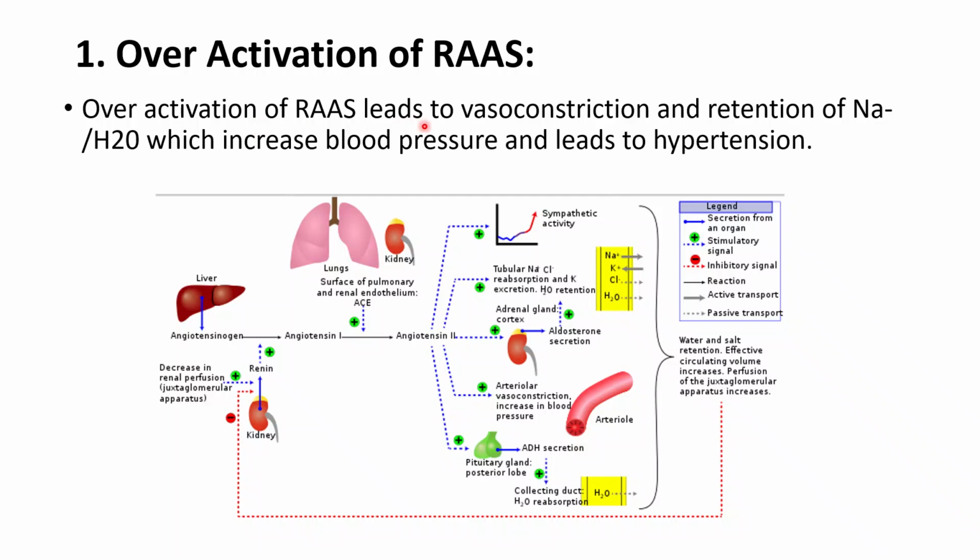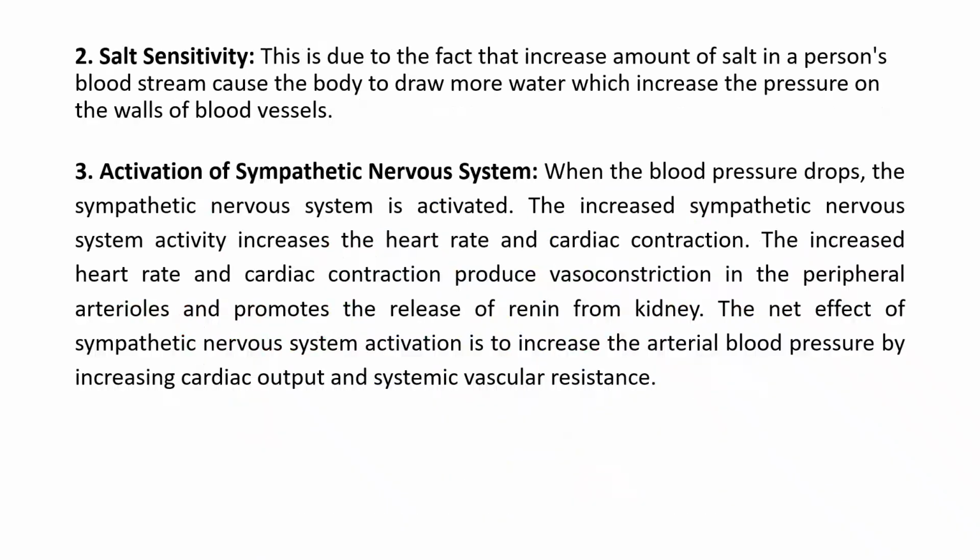Overactivation of the RAS leads to vasoconstriction and retention of sodium and water, which increases the blood pressure and eventually leads to hypertension. Second is salt sensitivity. This is due to the fact that an increased amount of salt in a person's bloodstream may cause the blood to draw more water, which may increase the pressure on the walls of the blood vessels.